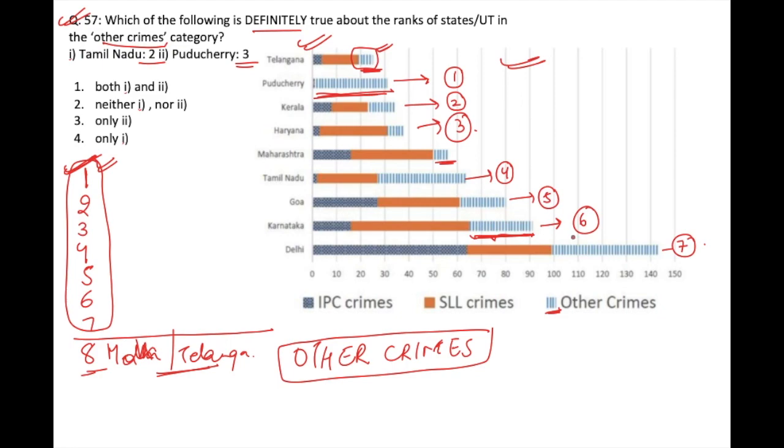So from these I can clearly see that the first rank will be of Delhi, because the other crime graph of Delhi is quite large as compared to the others. So the first rank will be of Delhi. Then the next you can see from here will be of Tamil Nadu. So Tamil Nadu will be ranked second, and for third, compare the other crimes graph to the rest of the graph. You will have Puducherry as the third. So this means both of these ranks are true, and hence our answer will be both 1 and 2.